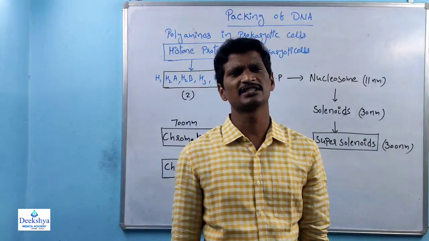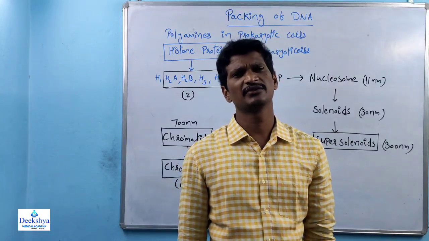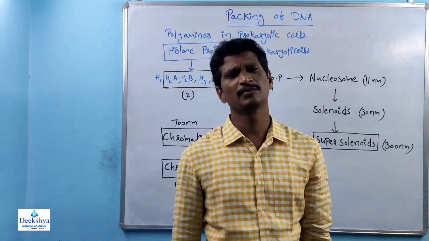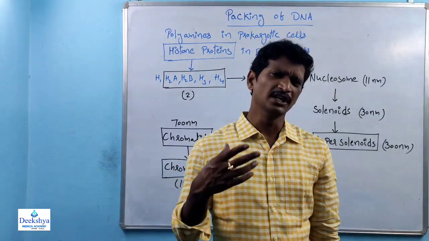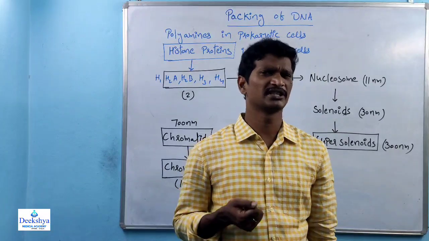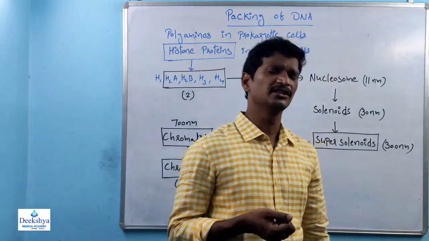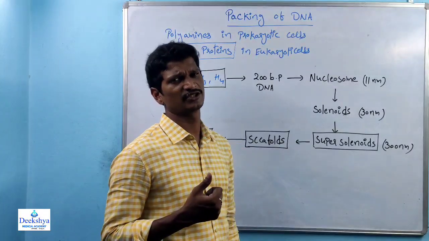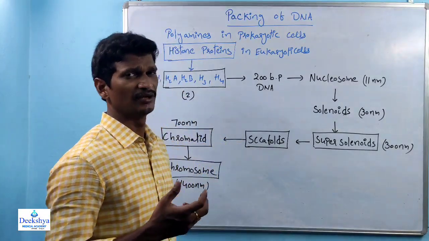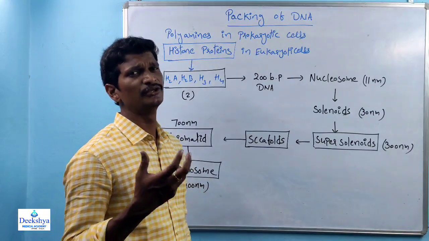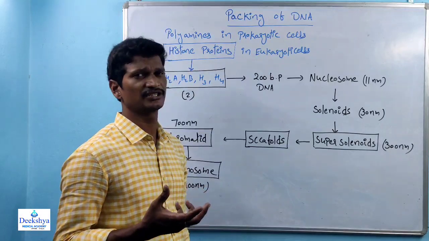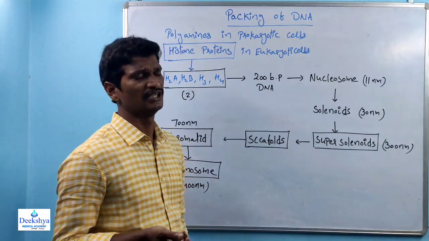Coming to the eukaryotic cells, we already studied the cell cycle. Within the cell cycle, there is an S phase, and within that S phase, DNA replication takes place. Within the S phase, histone proteins are also synthesized, right? After that, condensation of genetic material takes place. The basic structure for the condensation is the nucleosome structure.